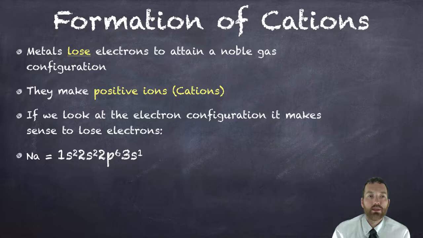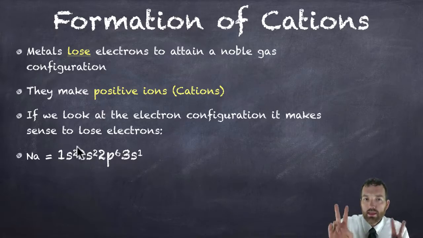So here's a metal like sodium. 1s2, 2s2, 2p6, 3s1. Now, this is not a complete outer shell, so the s only has 1 electron, and it has none in the p sublevel. It doesn't even have a p sublevel. But if we look at the second level, the second shell, it is filled. 2s2, 2p6, that's a completely filled second level.